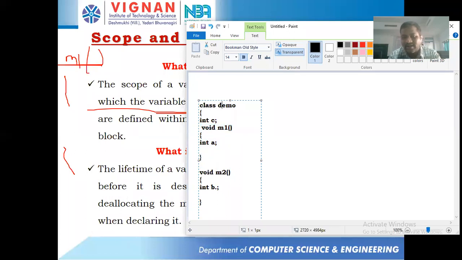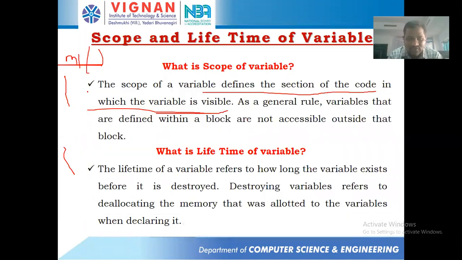Here the scope of c is the complete class, the scope of a is within m1, and the scope of b is within m2. It cannot be used outside m2, and a cannot be used outside m1. That's the meaning of scope: where the variable is going to be available for us to use.